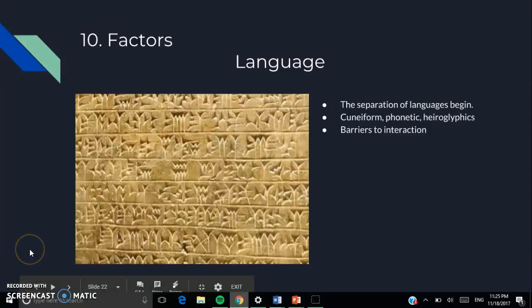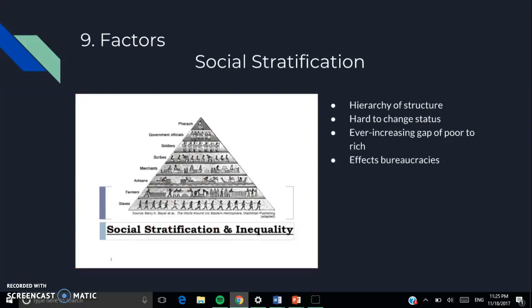So here are the top 10 factors of period 1, and I'm going to be going from 10 to 1 again. Number 10 is language, and the separation of languages begins, such as cuneiform, phonetic languages, hieroglyphics, and the difference in languages were barriers to interaction of societies.